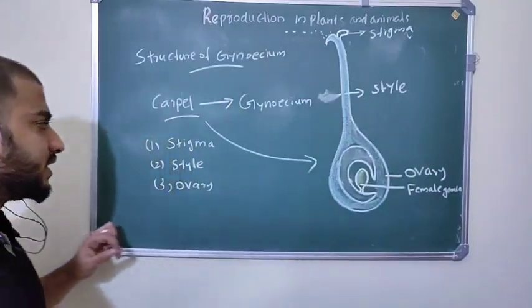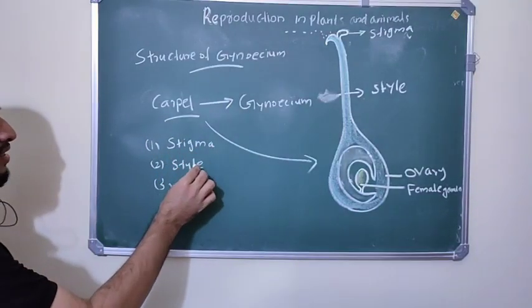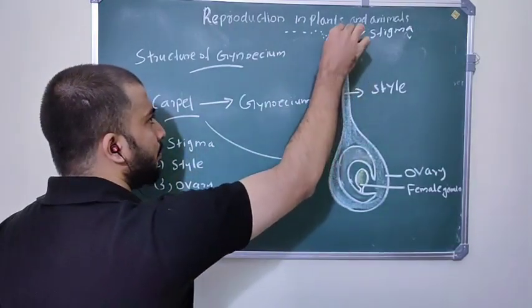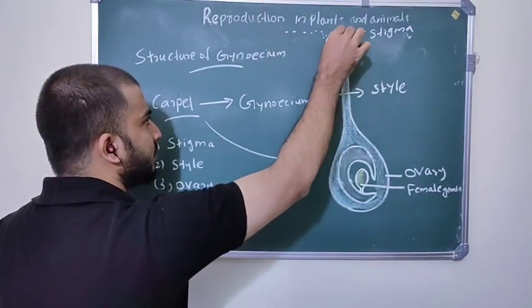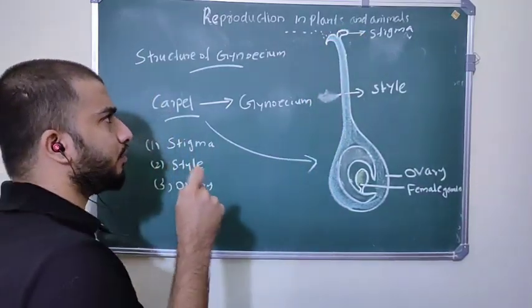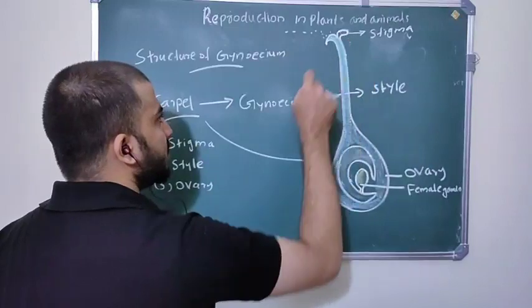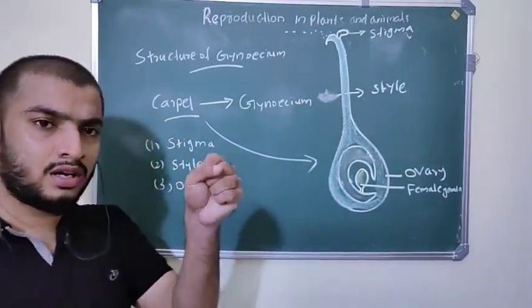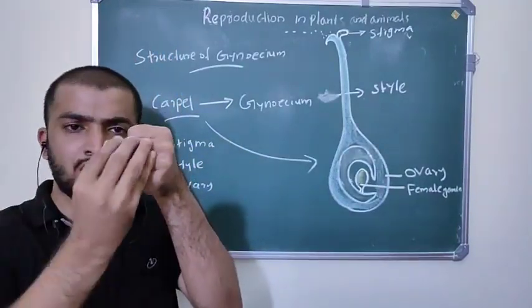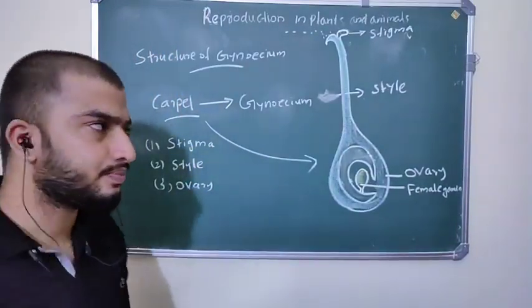The carpel has three parts: stigma, style and ovary. In this picture, at the top of the carpel you can see the stigma. This knob-like part of the carpel is called stigma, and the pollen grains land and germinate on this stigma.